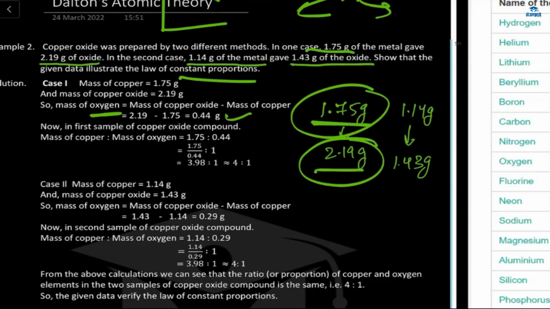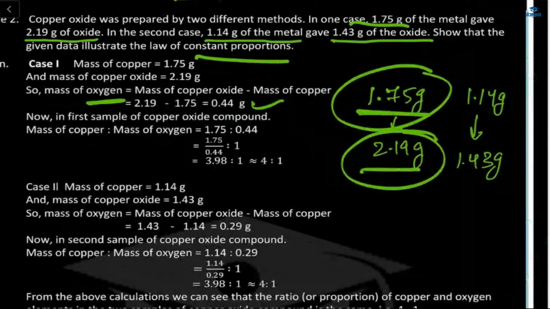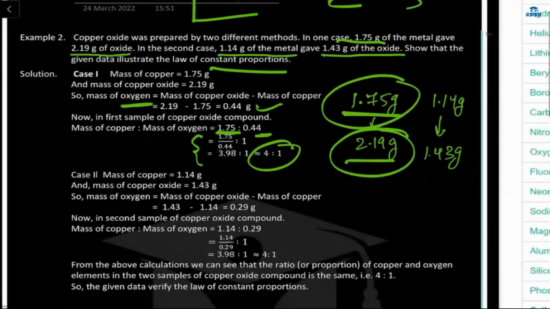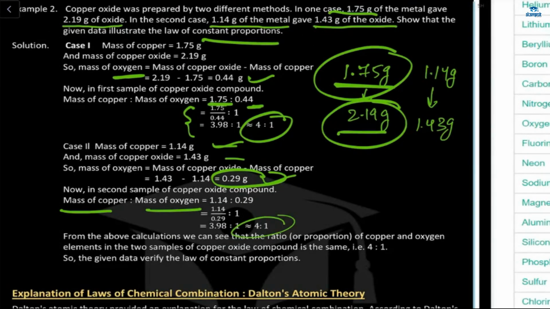Now in the first sample of the copper oxide compound, we have to find the ratio. This is the mass of my copper, and this is the mass of my oxygen. If I do the ratio of this, we get 4:1. Now see, in the second case, the same thing, we subtract this and we get this. We do the ratio of copper and oxygen. Copper is this one, oxygen is this one. So here also we are getting 4:1. From the above calculations, we can see that the ratio of copper and oxygen from these two is the same.